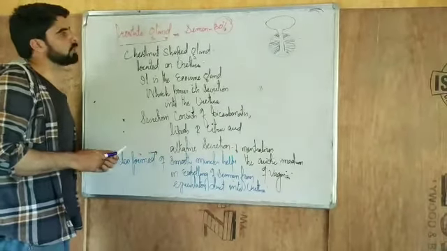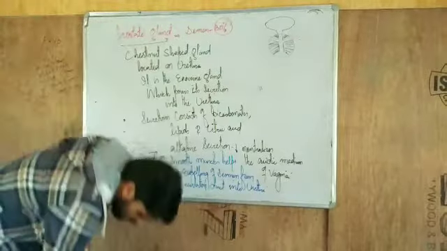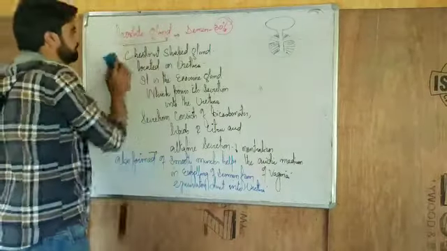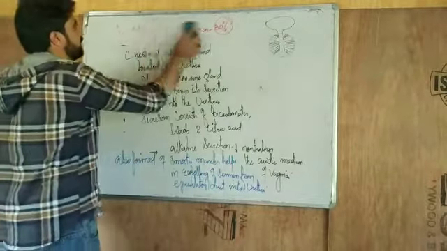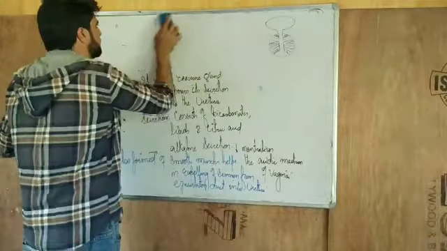Now, the next gland which we have to discuss is the Cowper's gland.